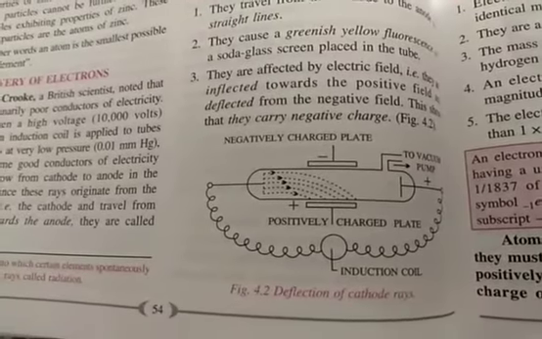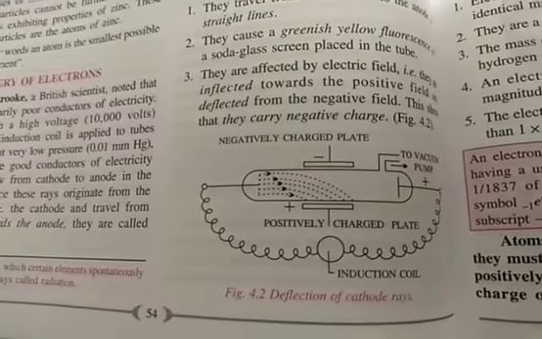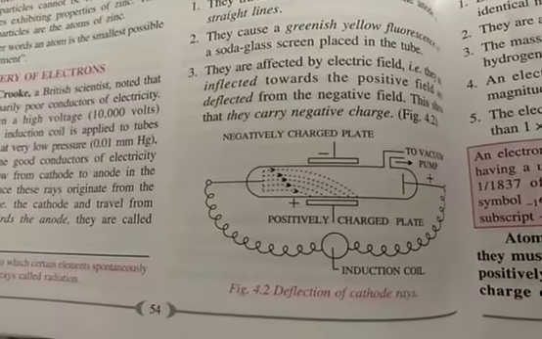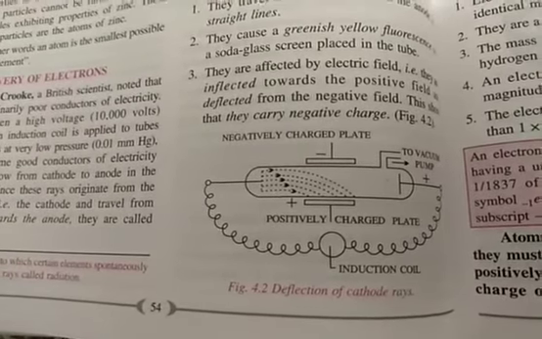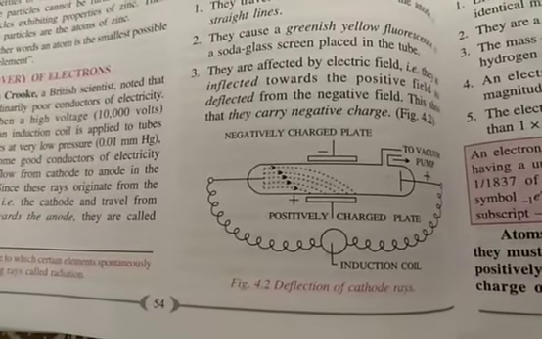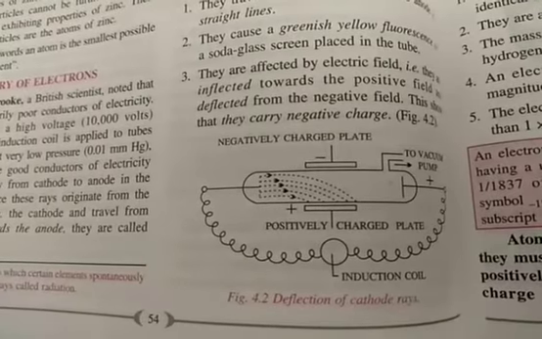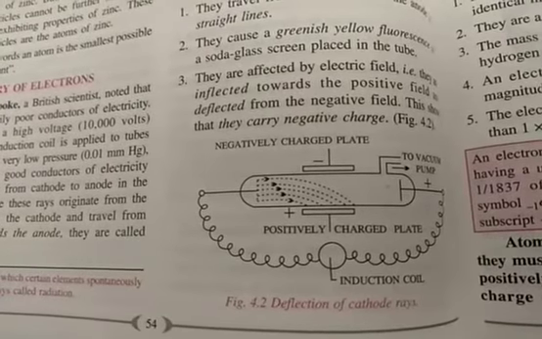So students, during the discovery of the electron, William Crookes made the experimental setup. He observed the sparking. He observed that something is going from the negative side to the positive side, that is, cathode to anode. But he could not tell what these particles are made up of.